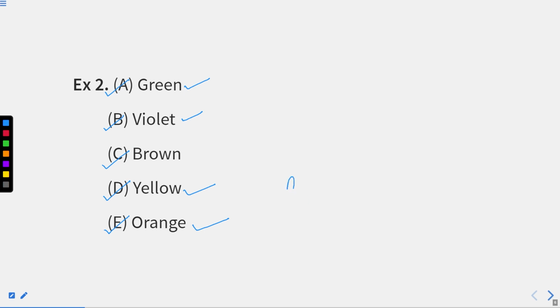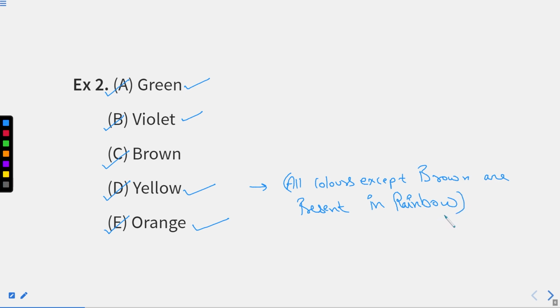So all colors except which one? That is brown, which is not present in the rainbow. I hope this part is also clear. Now how I am thinking, how I went till the rainbow, because all color names are mentioned.